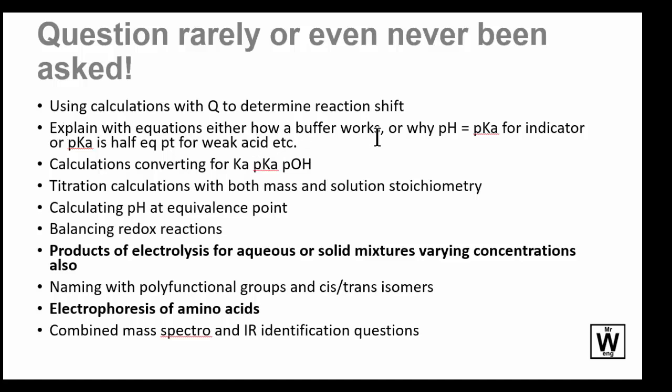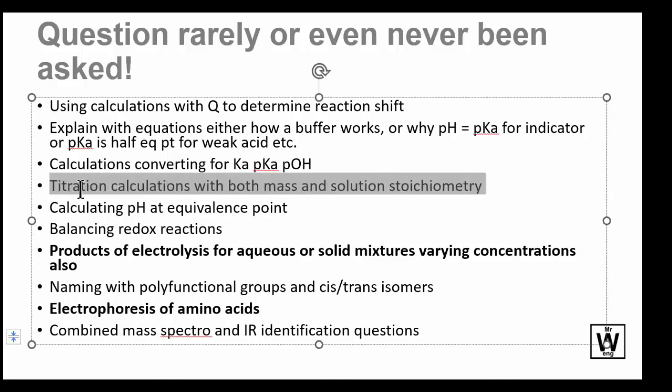The explanations of how a buffer works, why pH equals pK for an indicator, or pKa is the pH at half the equivalence point, with the equations. So subbing them into the Kas to show and explain why it's half-half at this area, etc. Doing proper equilibrium questions with conversions between Ka, pKas, and pOHs, and RICE tables, and the proper assumptions and everything. So there were like 20 marks of equilibrium, but it was all the same and really low level stuff, and not really testing to the full ability that Year 12 should have.